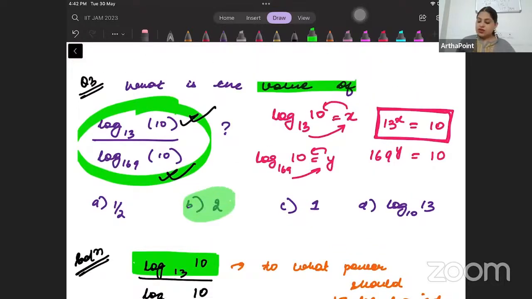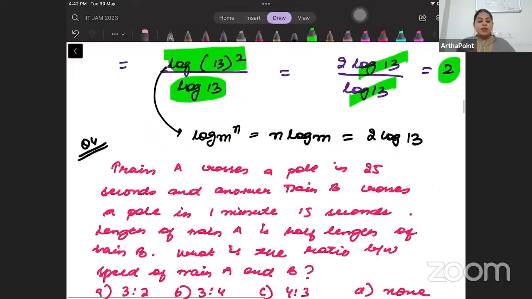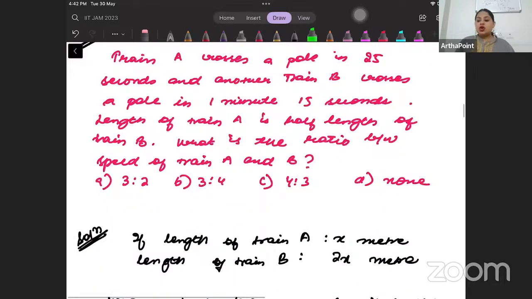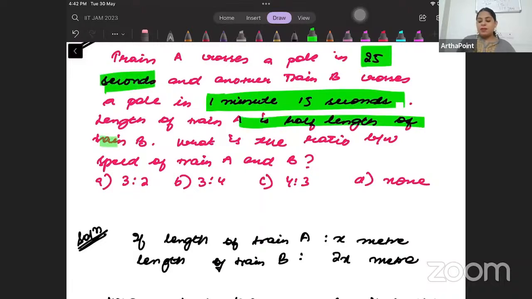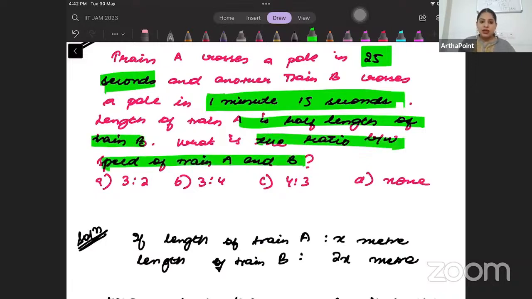Okay, come to the next question, beta. Good question. Train A crosses a pole in 25 seconds and another train B crosses a pole in 1 minute 15 seconds. Length of train A is half length of train B. What is the ratio between speed of train A and B?